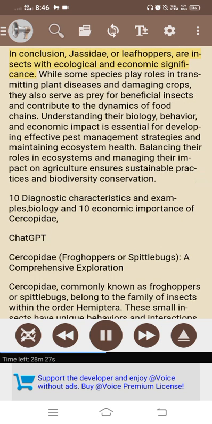In conclusion, Jassidae, or leafhoppers, are insects with ecological and economic significance. While some species play roles in transmitting plant diseases and damaging crops, they also serve as prey for beneficial insects and contribute to the dynamics of food chains.